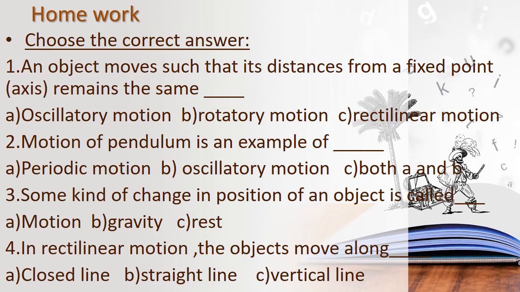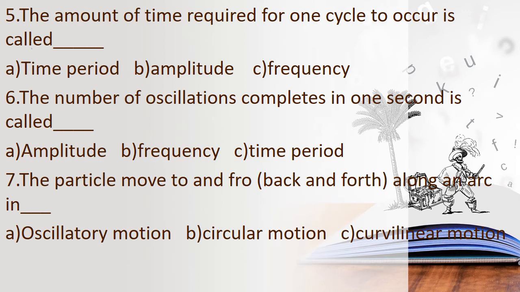Have you all noted the questions, children? The next question: the amount of time required for one cycle to occur is called dash. Amount of time, so you can easily find the answer. Write the answer. And then the sixth one: the number of oscillations completed in 1 second is called dash. Write the answer, children.